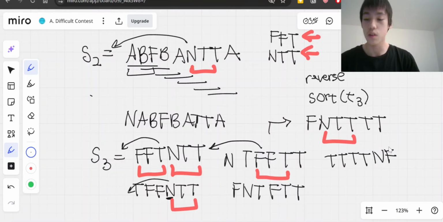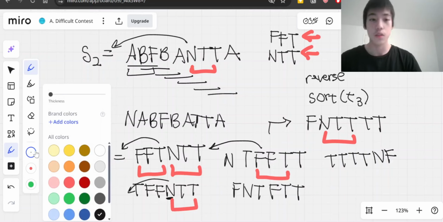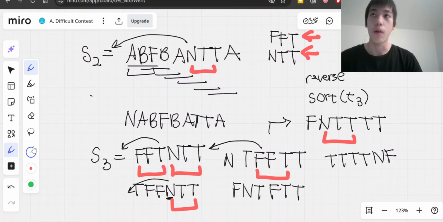If you reverse the whole string, so just flip it, you're going to have TTT and F. And so now you immediately don't have any occurrences of FFT or NTT. And so it's actually very easy to see why sorting it first in alphabetical order and then reversing it is the correct algorithm. Obviously this is not the only one. However, it's one that's very easy to understand and one that's generally applicable and not limited to any one character.